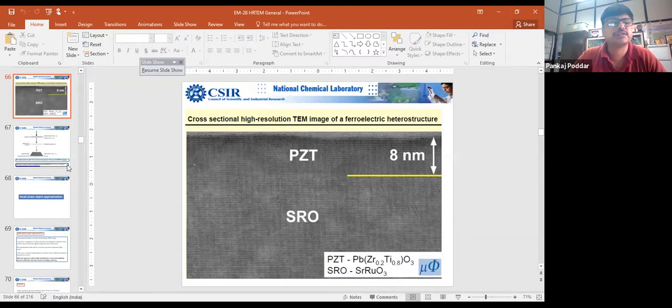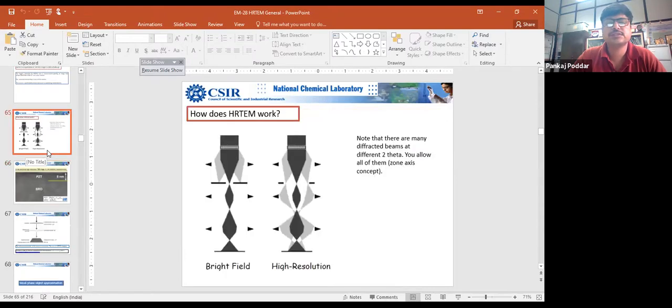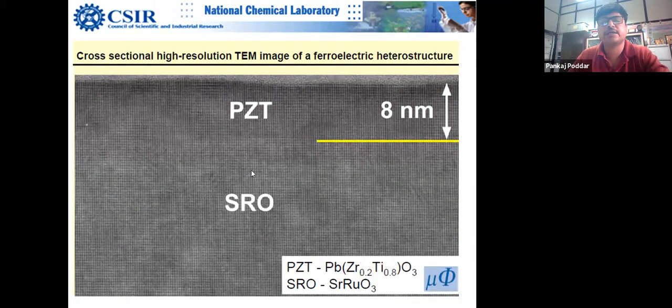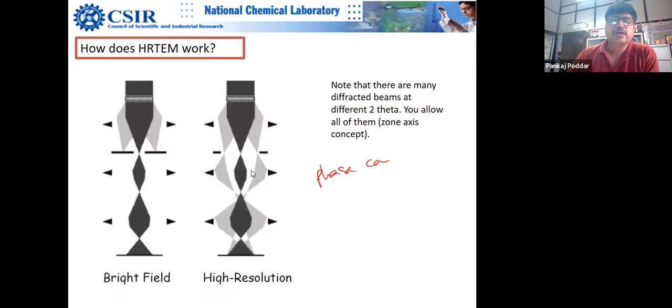You can see the fringes actually. So this is the result of the high resolution. That's why high resolution electron microscopy is also called phase contrast microscopy. Yes, sir. Phase contrast, right? Because the contrast here, bright and dark, is changing as per the phase difference between these two beams. This one, dark gray, is the direct beam, and light gray is the diffracted beam, and you allow both of them to merge.